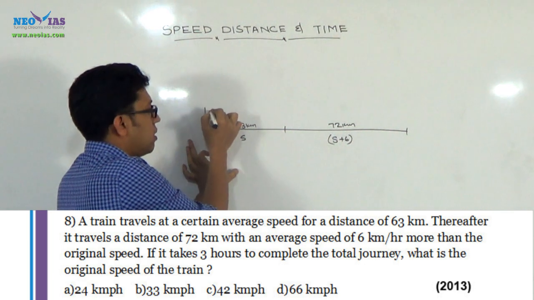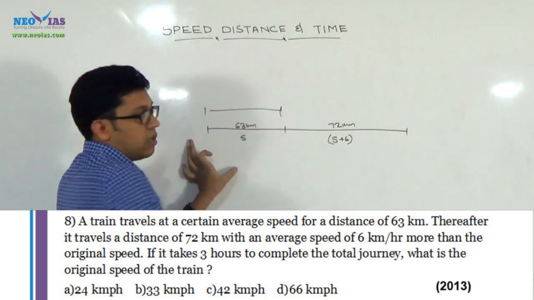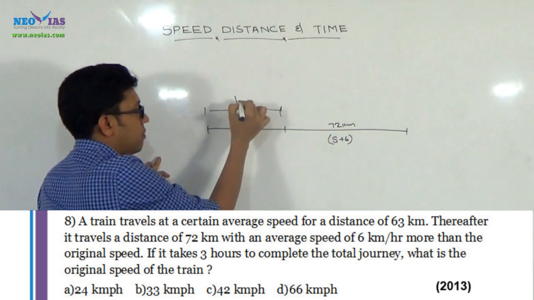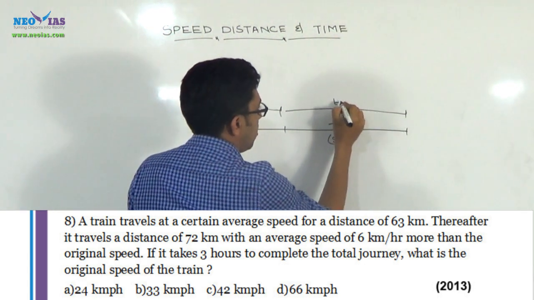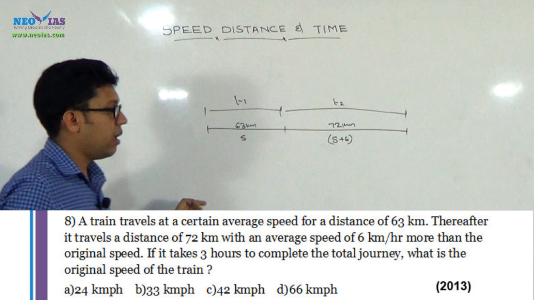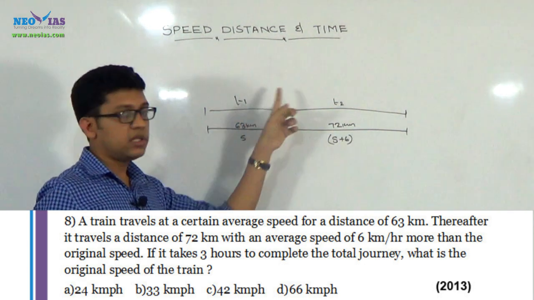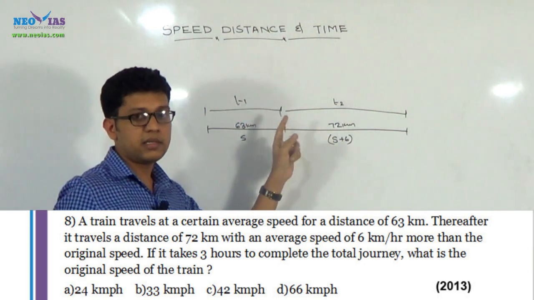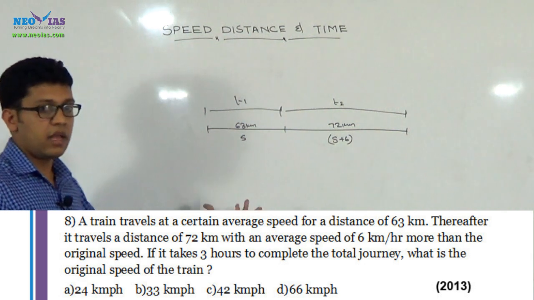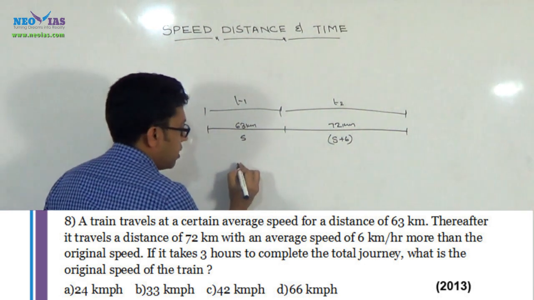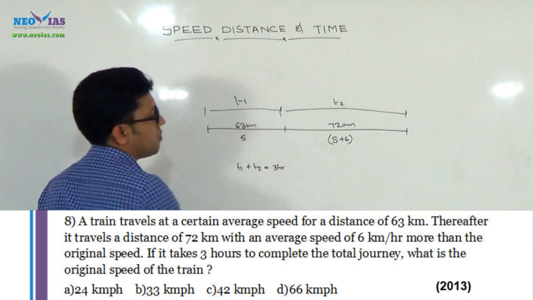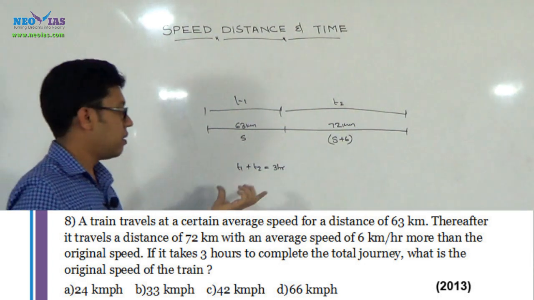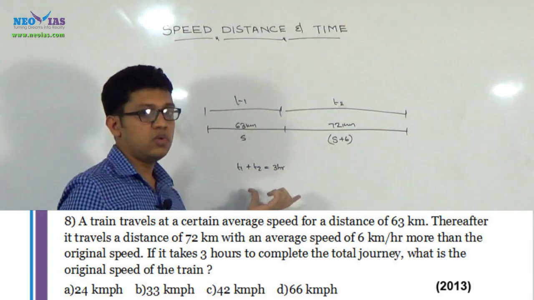Just think that for this journey the train is taking t1 time, and for the remaining journey this train is taking t2 time. Together, that is t1 plus t2, this train is taking a time of 3 hours. That is, t1 plus t2 is equal to 3 hours. That is our point to do this problem.